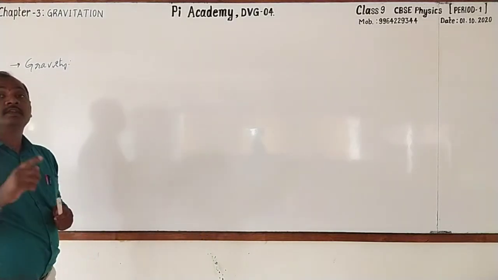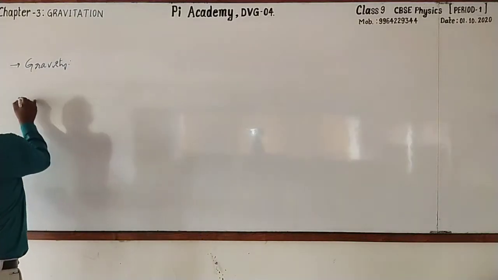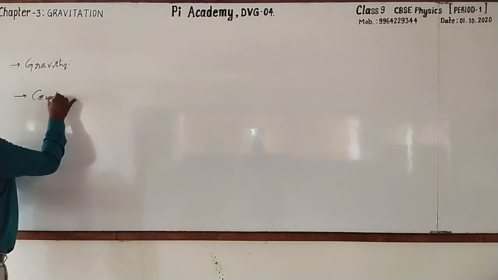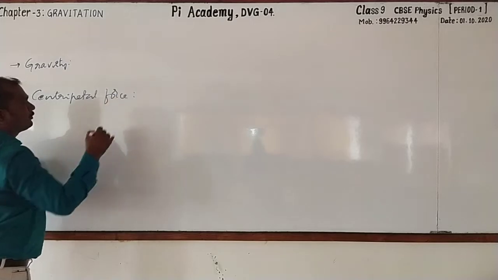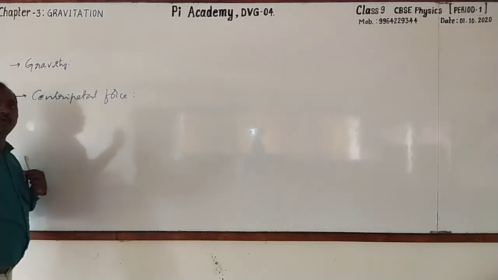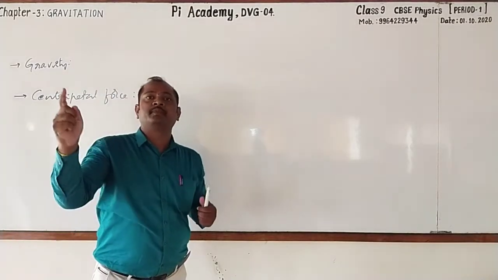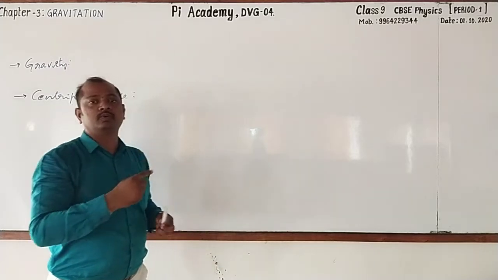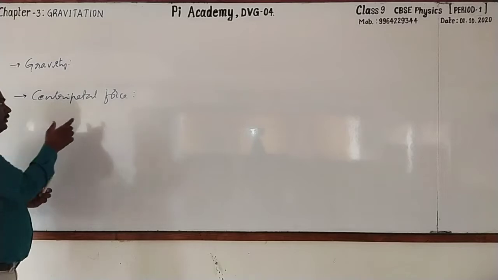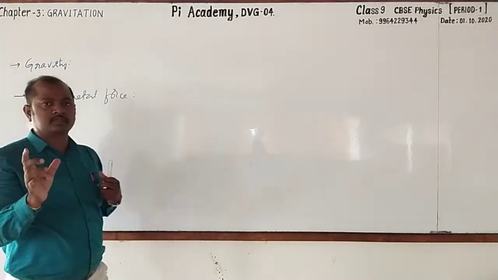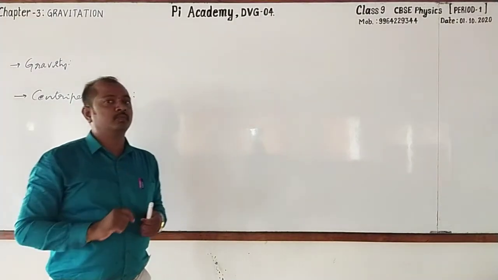It is centripetal force. What is that? Centripetal force. Then you can define the centripetal force as the force required to make the object to revolve around another object. Even we have come across this type of force in the chapter called motion, right?